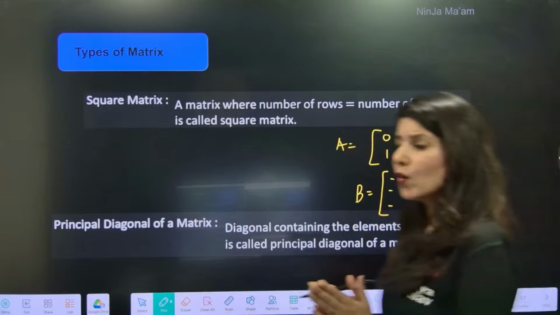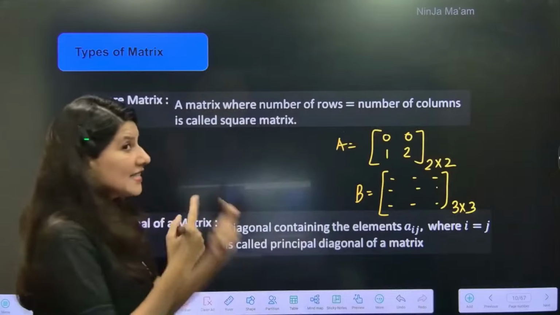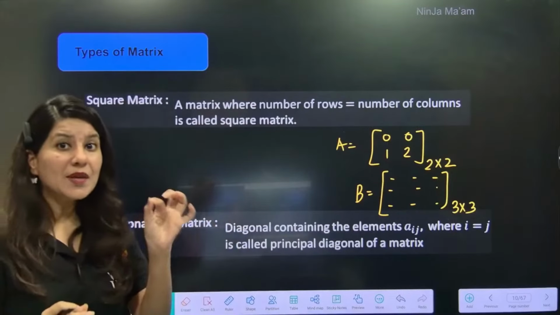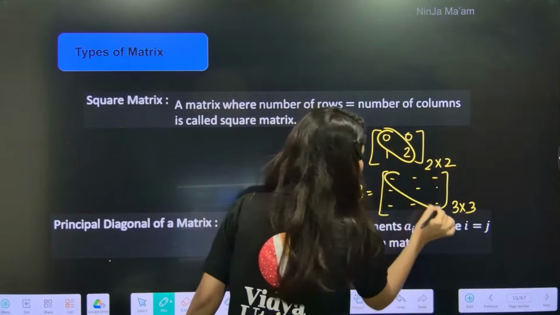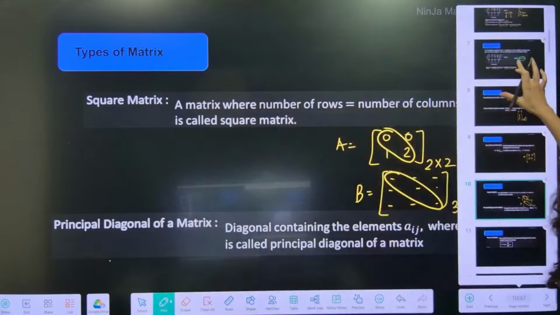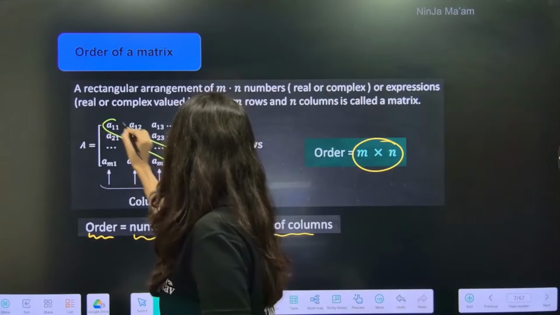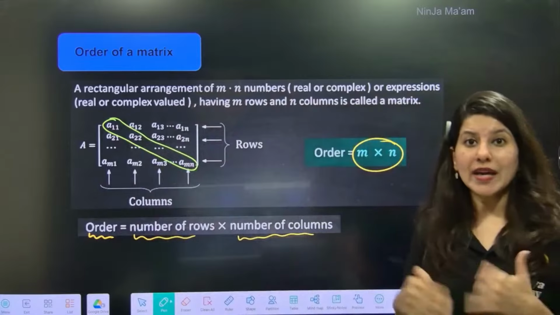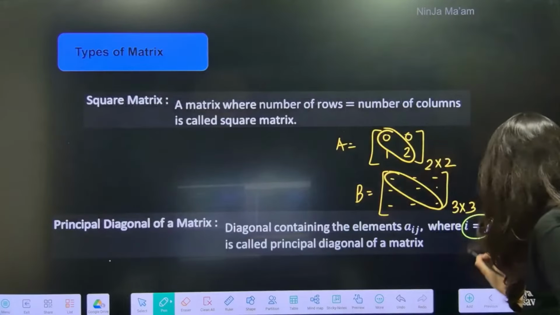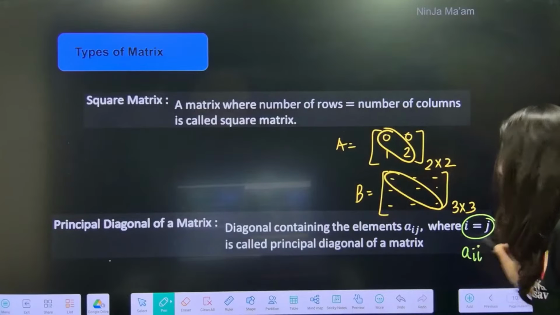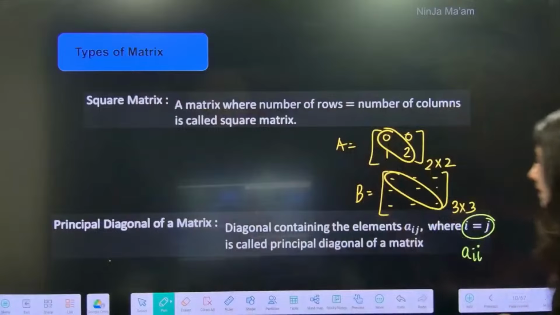Okay. Now when we talk about a square matrix, there is a definition which is always there, very important: the diagonal, especially the principal diagonal of a matrix. So the principal diagonal is this. Can you see this is the principal diagonal? A11, A22, A33. Can you notice what is happening here? That i is becoming equal to j. So all the elements of the type Aii, A11, A22, A33 are nothing but the principal diagonal of a matrix.